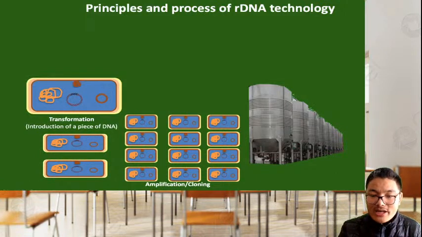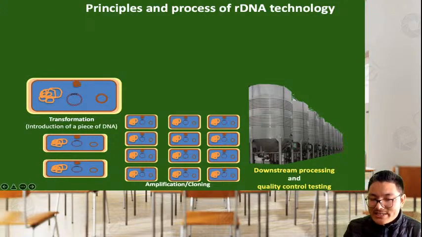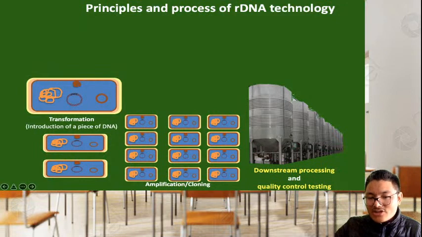And later on we can even kill these bacteria, or we can extract the pure insulin by the process called downstream processing. Downstream means the last stage, the end of the stream, the end of the river.